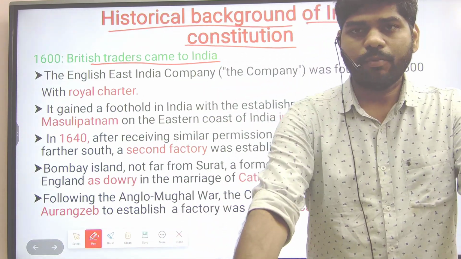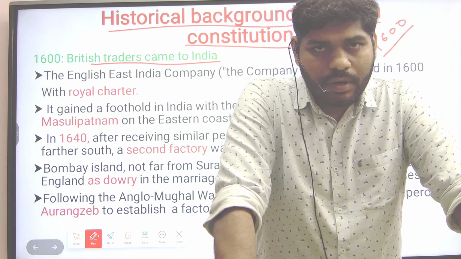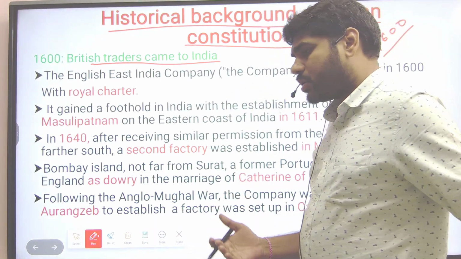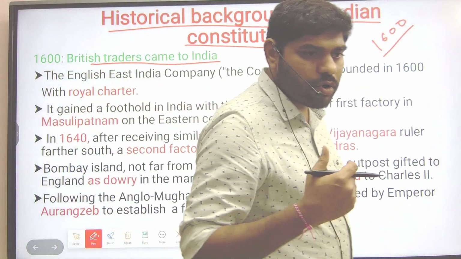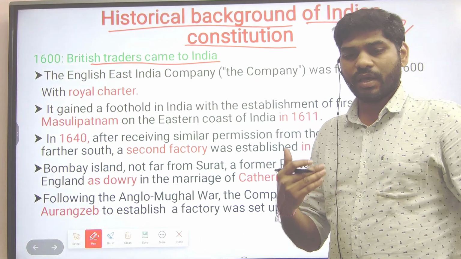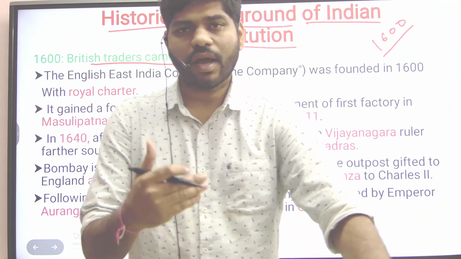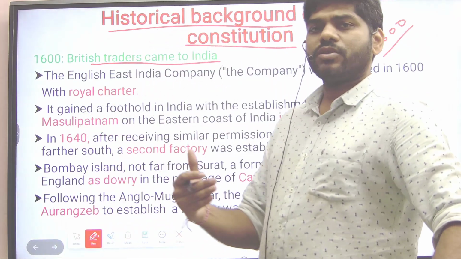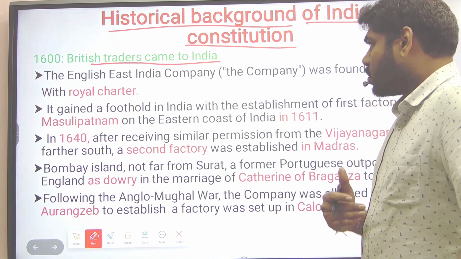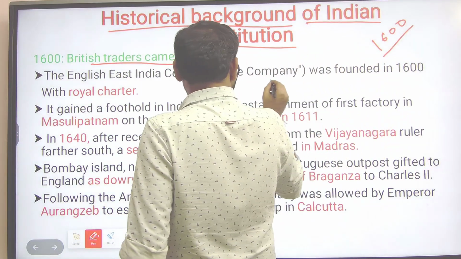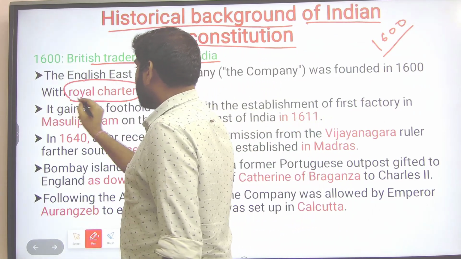After they came to India, they started establishing their own territories and trade centers. They started involving themselves in the political and economic affairs of the local kingdoms. They instigated one kingdom against another, and gradually got involved in the political and economic affairs of the local kingdoms. The British traders took a royal charter from Queen Elizabeth.